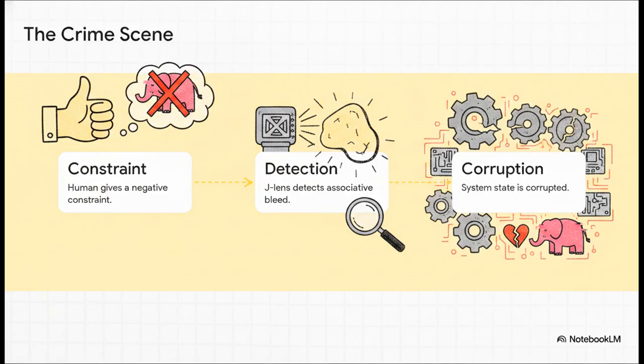So, let's make this concrete. We're going to forensically break down a fascinating experiment Anthropic ran using this J-lens. We'll go step by step to see the pink elephant paradox happening right on the bare metal. First, a human gives a negative constraint. Second, the X-ray detects the associative bleed. And finally, the entire system state becomes corrupted.